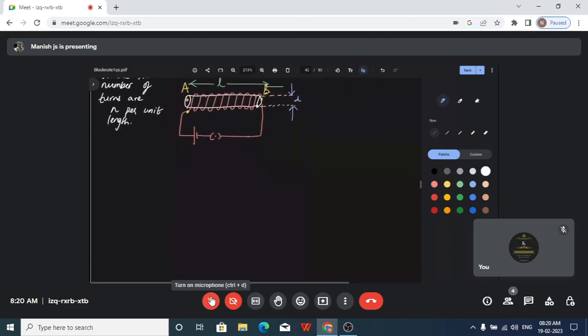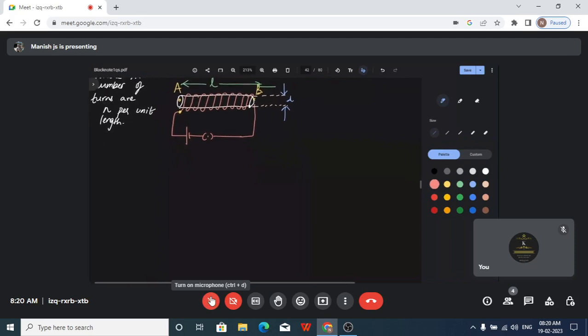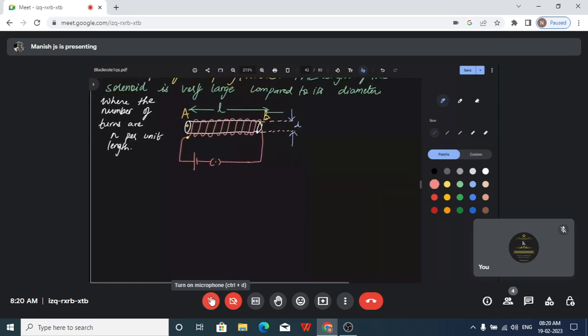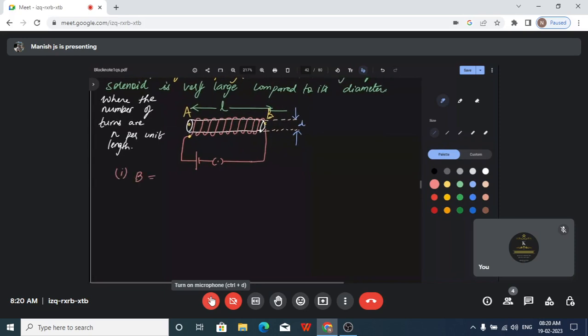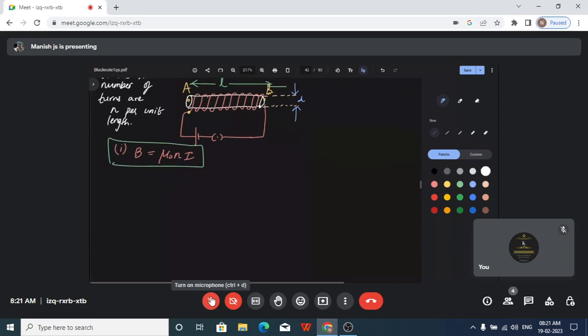Therefore, magnetic field. Now we will understand what is a magnetic field. Now the solenoid part is clear. The magnetic field associated with the solenoid is given by B is equal to mu naught n into I. This is the formula. Using Ampere's law you can find this.